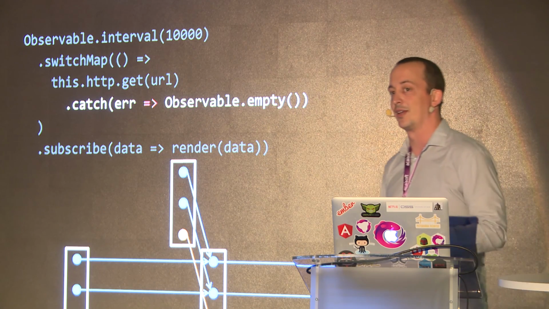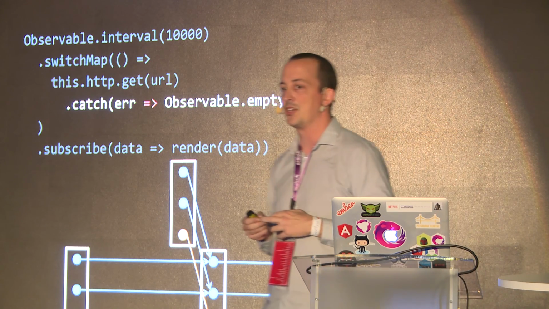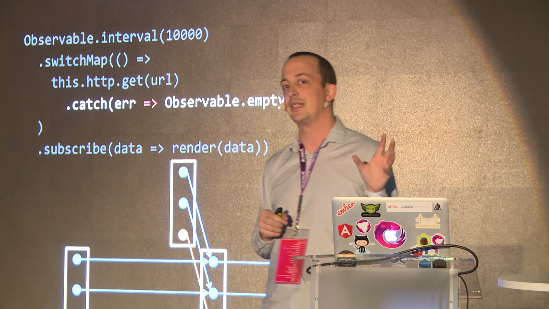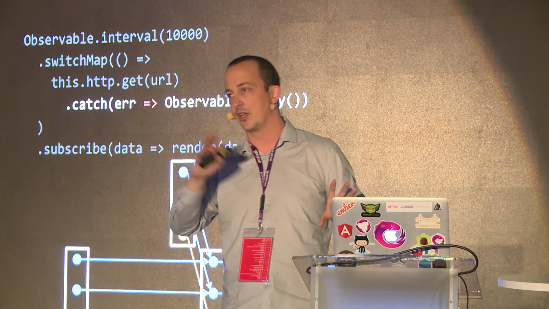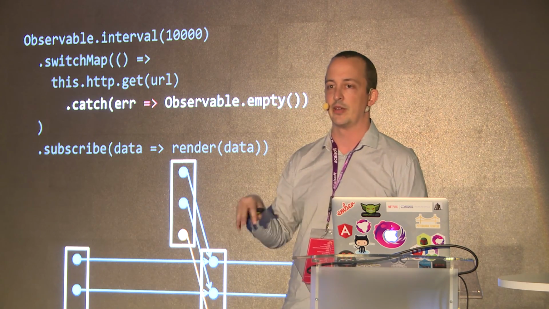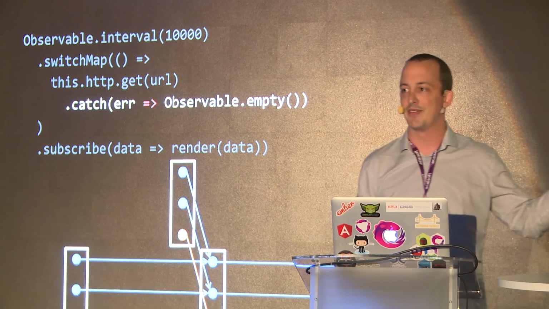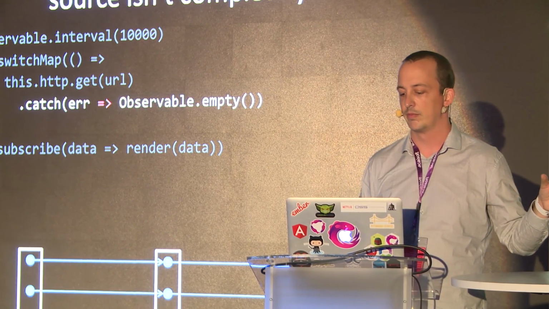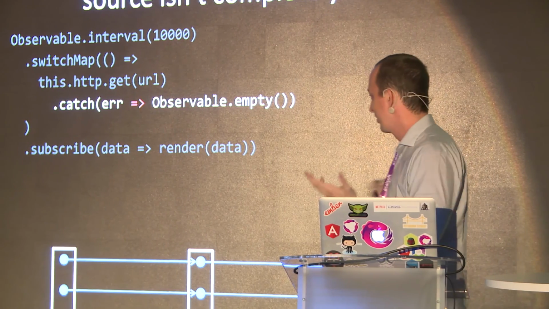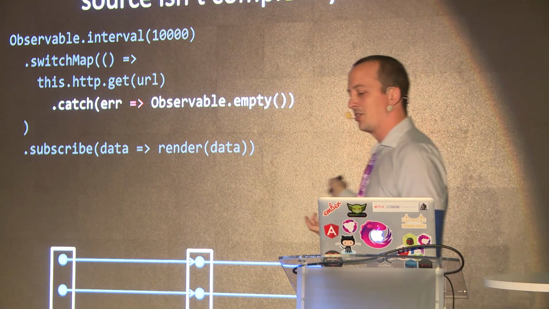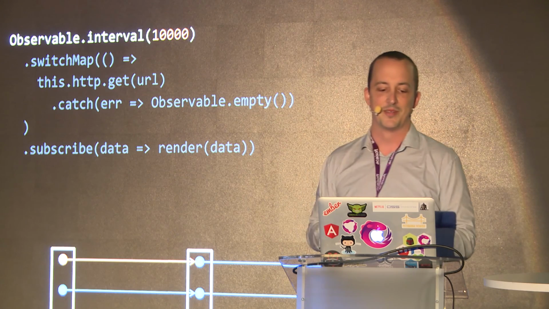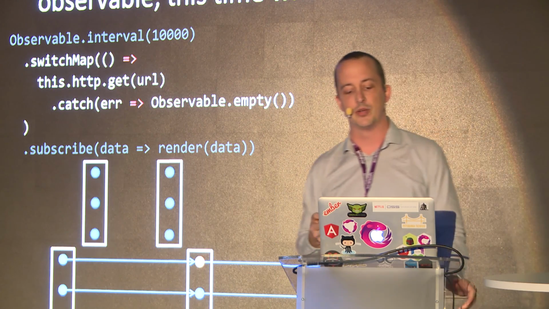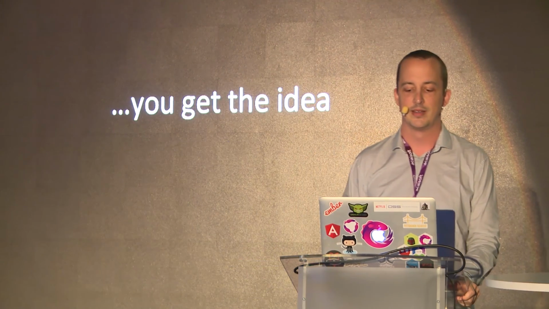Now, here's a trick. SwitchMap does not die just because one of its child observables completed. SwitchMap will only die if its source observable and all its children complete. That's the only way it'll complete itself. But intervals never complete on their own, so this just gets swallowed. Right? And look, our observer chain down here is still happy, it's still going. Which basically means that when the interval fires, it's going to map to a brand new observable again, and you get the idea.